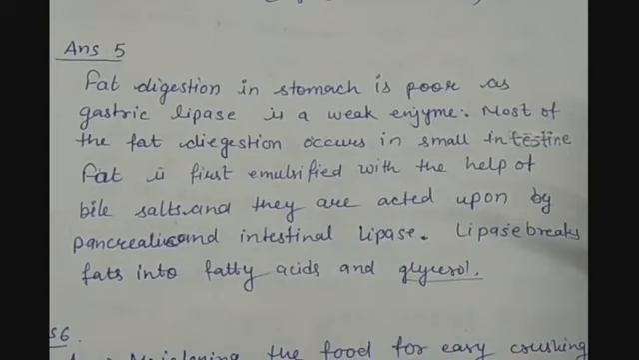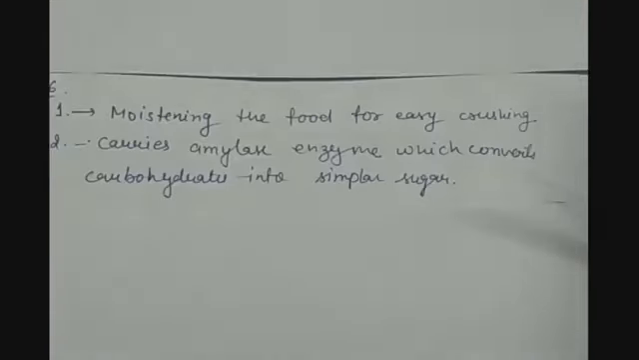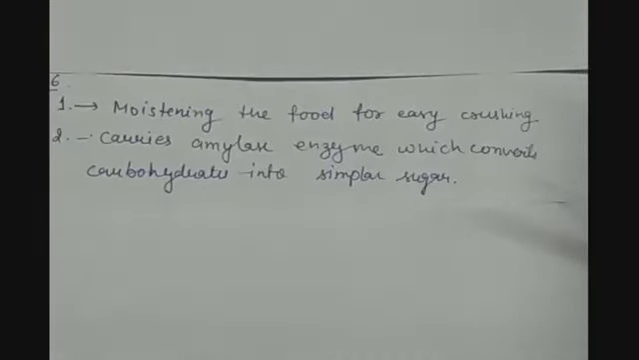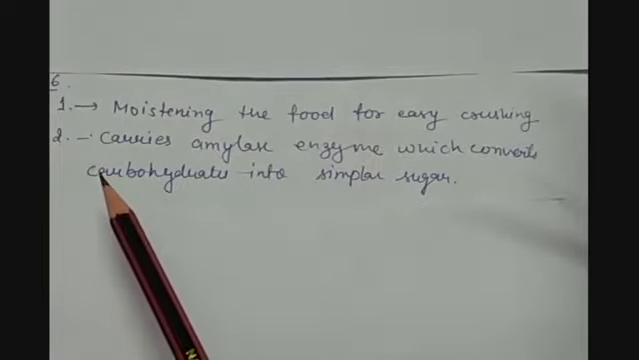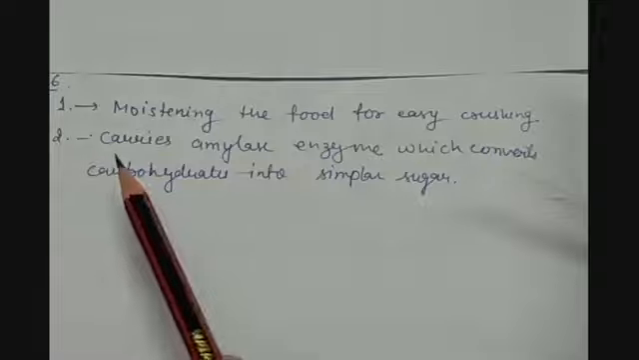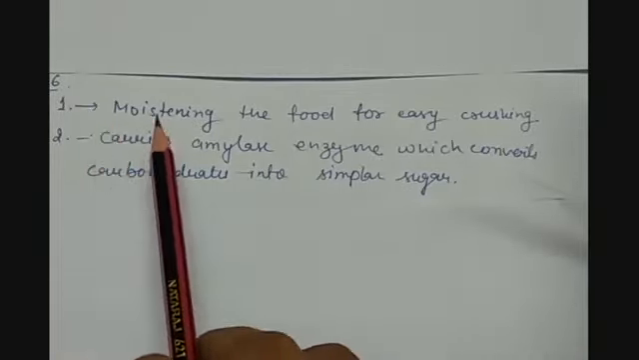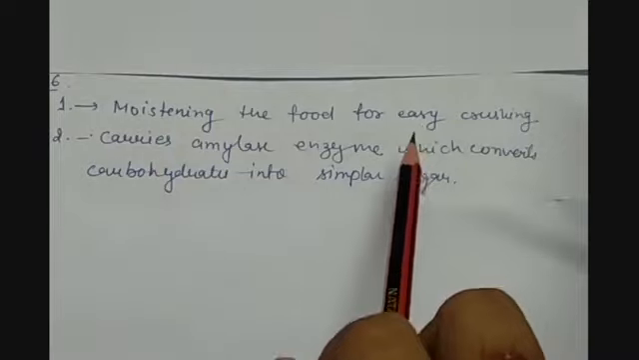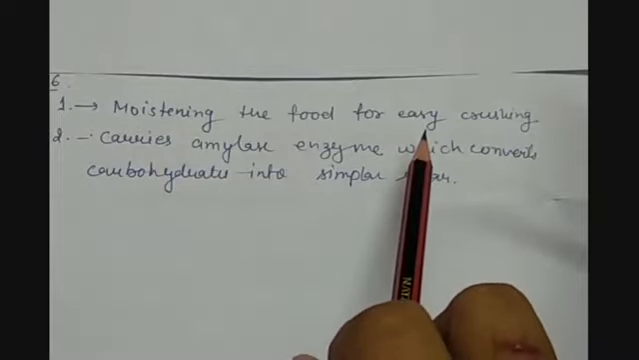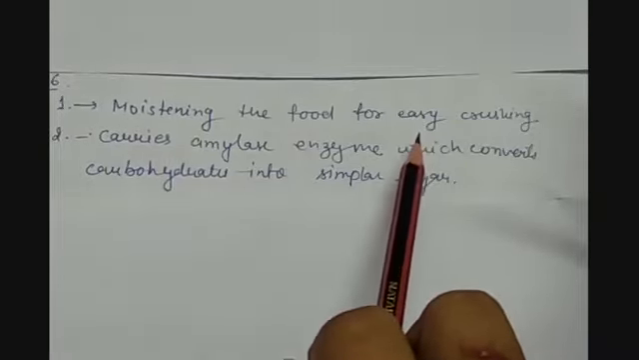Question number 6 is: what is the role of saliva in the digestion of food? So to answer this question, we have to see how saliva helps in the digestion of food. So children, we know that the first function of saliva is that it moistens the food for easy crushing, so that the food can be easily crushed by the teeth and tongue, and it can be converted into a fine paste so that it can be moved inside the esophagus or the further tract of the alimentary canal.